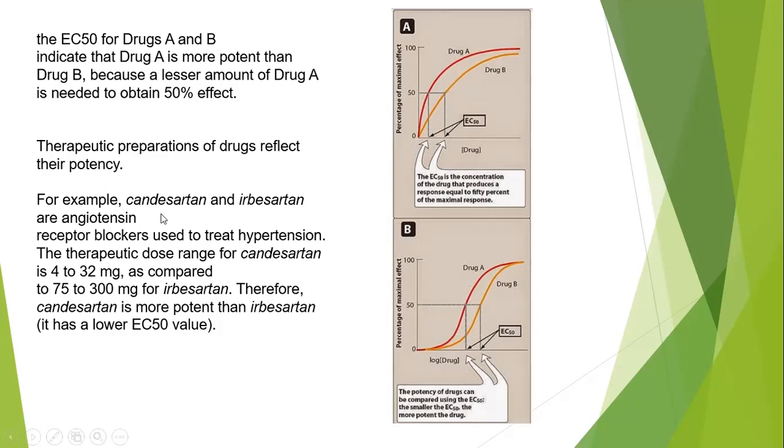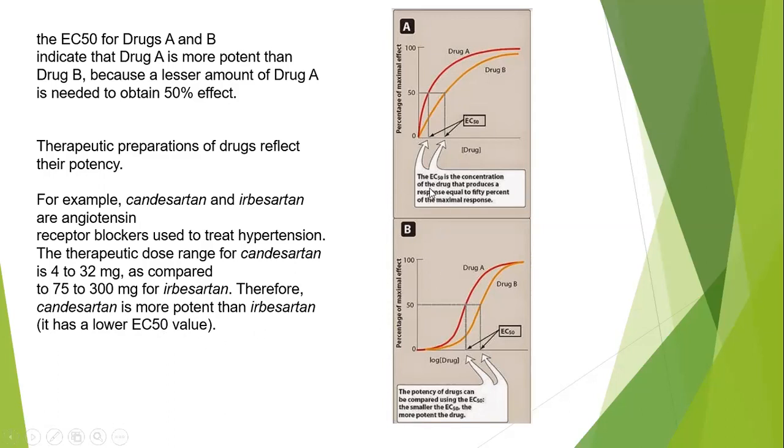For example, candesartan and irbesartan are angiotensin receptor blockers used to treat hypertension. The therapeutic dose range for candesartan is 4 to 32 mg, as compared to 75 to 300 mg of irbesartan. Therefore, candesartan is more potent than irbesartan. That means it has a lower EC50 value.